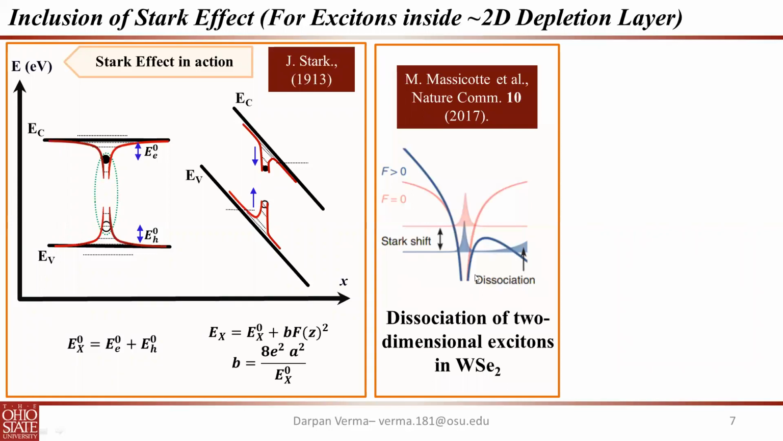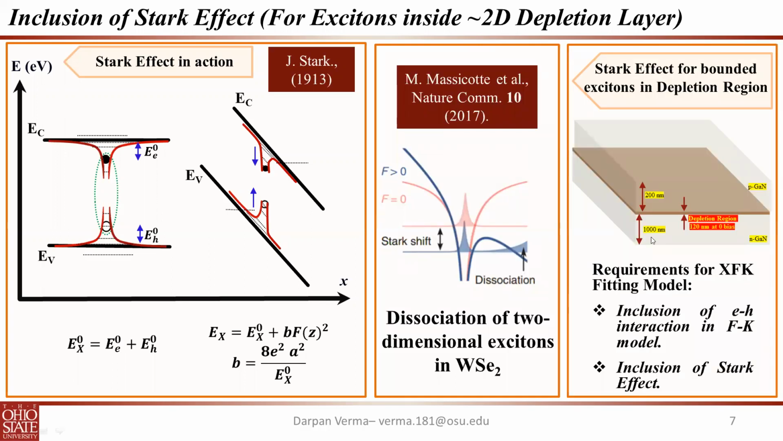These effects are most common in dissociation of two-dimensional excitons. In this particular paper, they have shown how this effect is more prominent in two-dimensional materials like WSe2. Similarly, our depletion region, which is around 120 nanometers in thickness at zero bias, is like a two-dimensional sheet. Therefore, the Stark effect for bound excitons in the depletion region is quite common, quite normal.